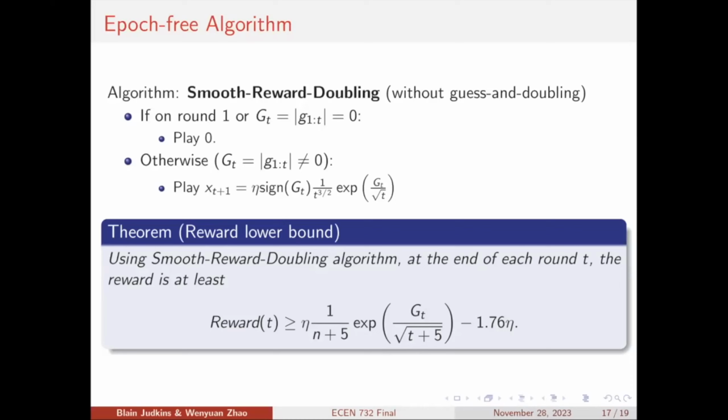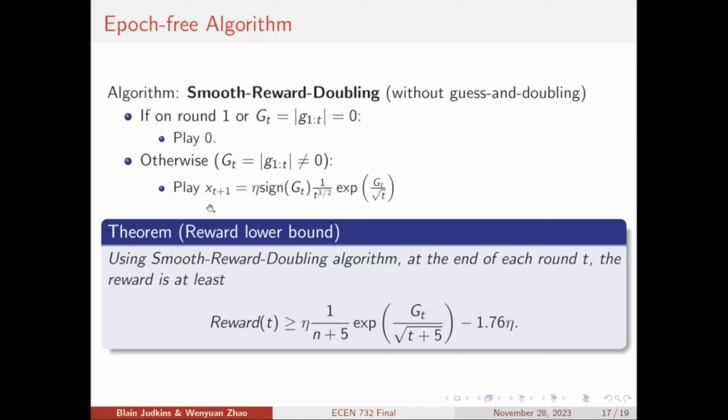So the authors tell us another algorithm called the smooth reward doubling algorithm. And luckily, you can directly use the sum of this gradient to derive the next xt you want to play. So simply, the structure of the algorithm is very easy to understand.